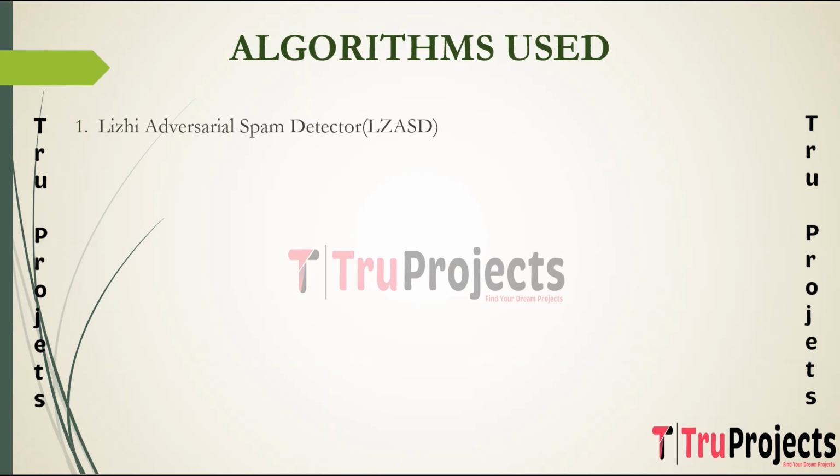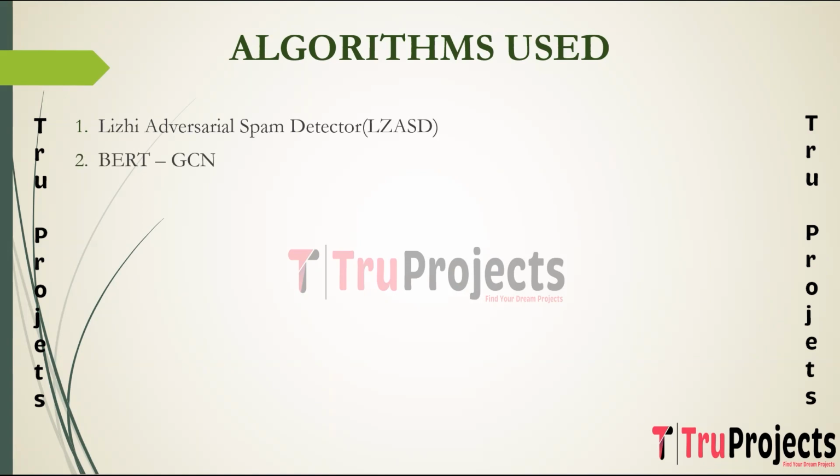The method utilizes a character similarity network to handle adversarial actions and a character embedding model to learn embeddings of all characters in the corpus. The model generates sentence embeddings for user messages, and a binary classifier predicts whether a message is spam or not spam. The next model is BERT with GCN.